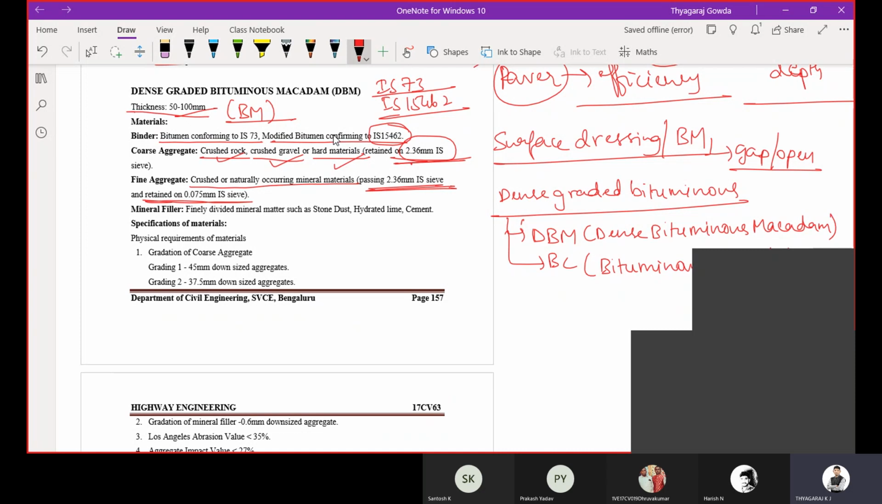So the crushed or naturally occurring mineral material, whether it may be crushed stone or crushed concrete, you can utilize. Then mineral filler. This is the extra material we are going to add to these dense graded mixes. The material may be stone dust, hydrated lime or cement. We are going to add it.